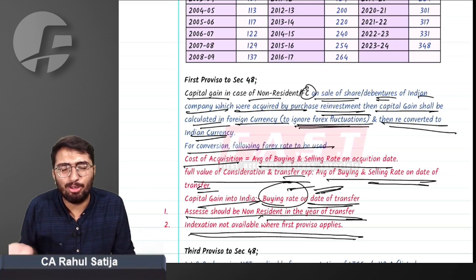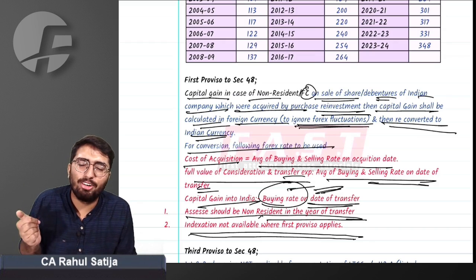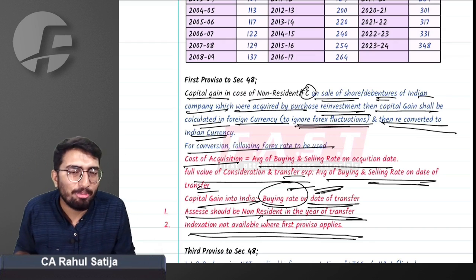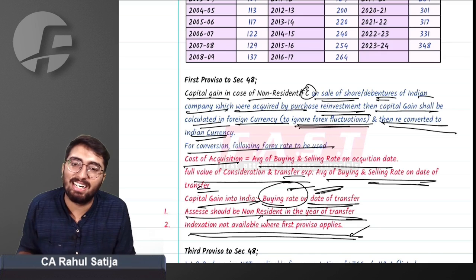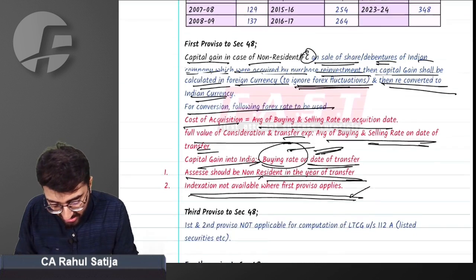Ultimately, he is getting the benefit of a lower tax rate. He is getting the benefit of foreign exchange fluctuations. Again, you want the benefit of indexation. The right answer is you will not be given any kind of indexation in this regard. Did you understand this point or not? Yes, sir, we did understand.